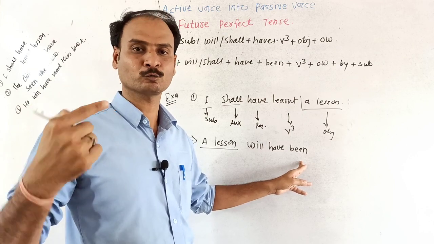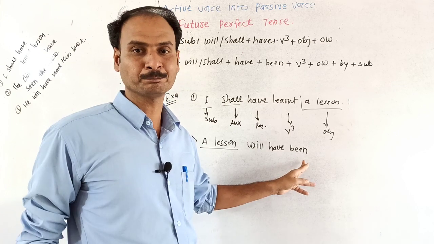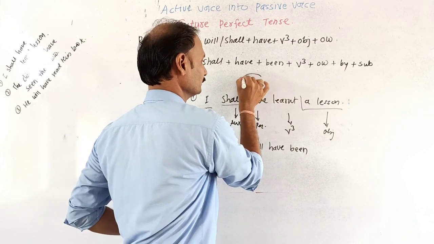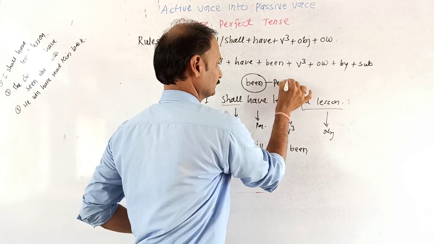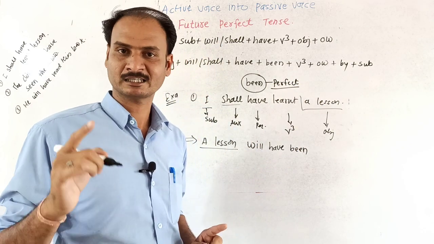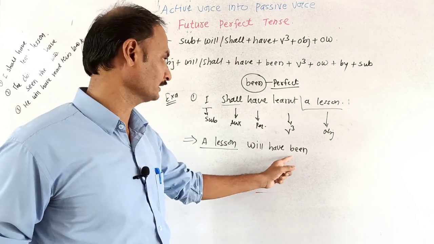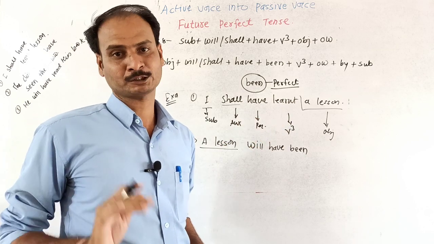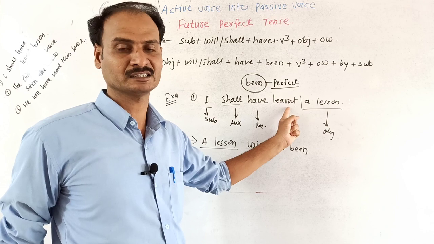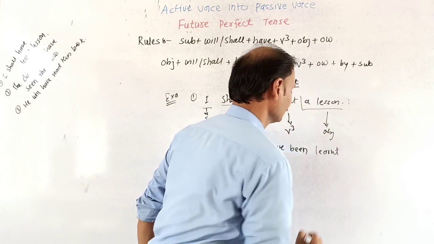passive voice मध्ये कोणत्याही परफेक्ट टेन्सला कन्वर्ट करत असताना आपल्याला बिफोर मेन वर्ब been हे कंपल्सरी घ्यायचंच आहे. Been, it is compulsory for the perfect, for present, past as well as future perfect in passive voice. So we have taken been, it is compulsory. Then take the past participle of the verb. It is already in the third form. Learnt, it is already in the third form. So we will write it as it is, learnt.